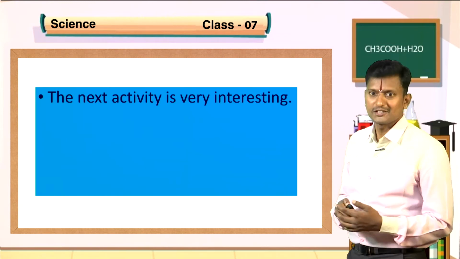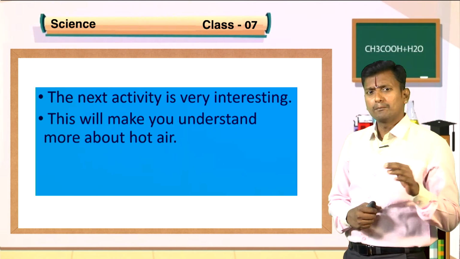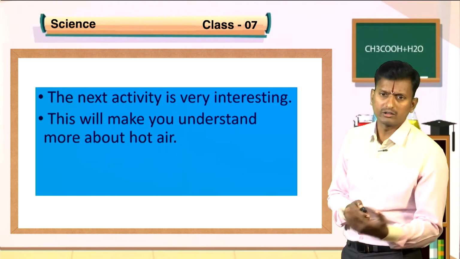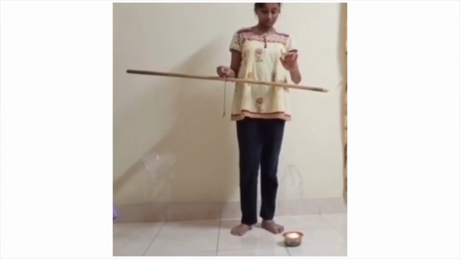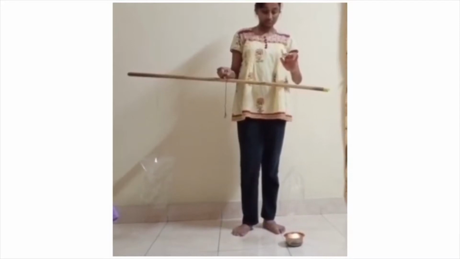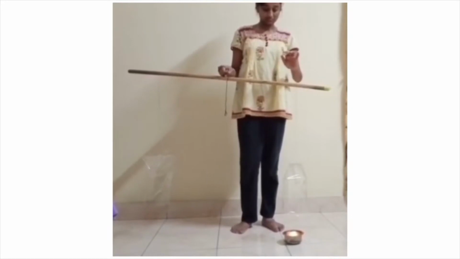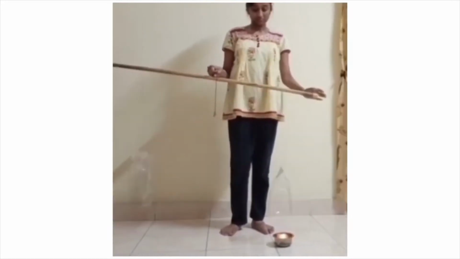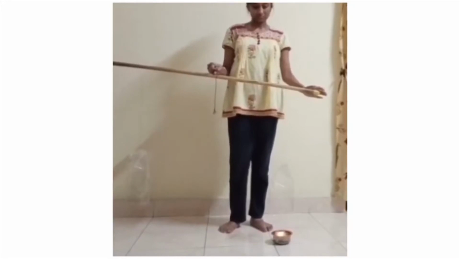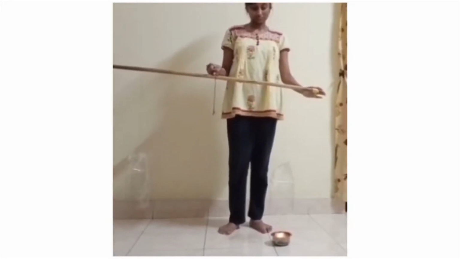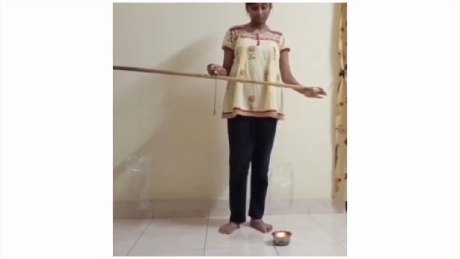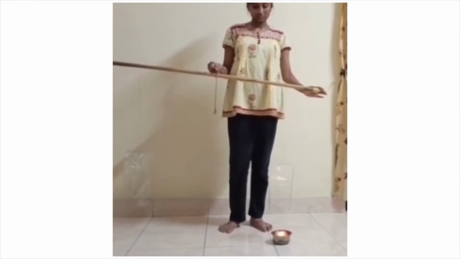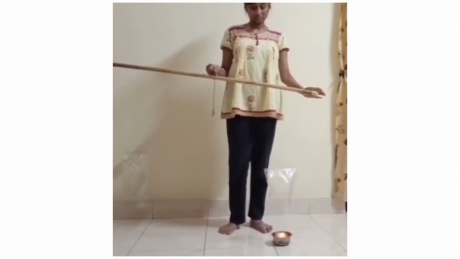Now, the next activity is very interesting. Let's do it. This will make you understand more about hot air. So, activity number 2: take 2 paper bags or empty paper cups of the same size, hang the 2 bags in the inverted position on the 2 ends of a metal or wooden stick. Tie a piece of thread in the middle of the stick, hold the stick by the thread as in a balance. Now, put a burning candle below one of the bags. Observe what happens. Why is the balance of the bags disturbed?